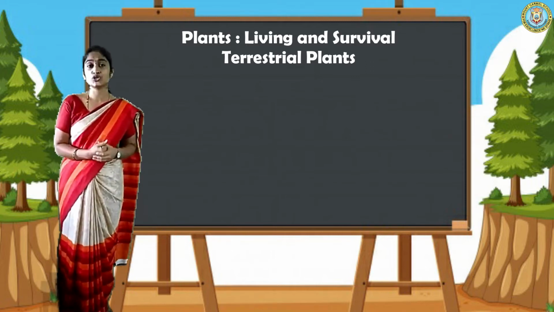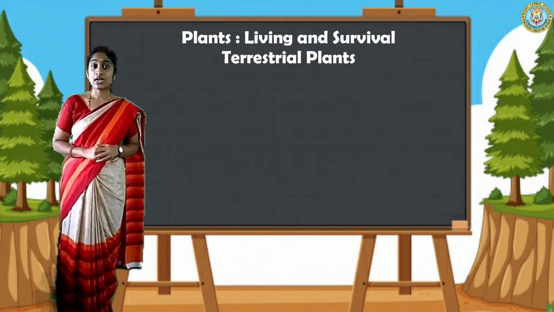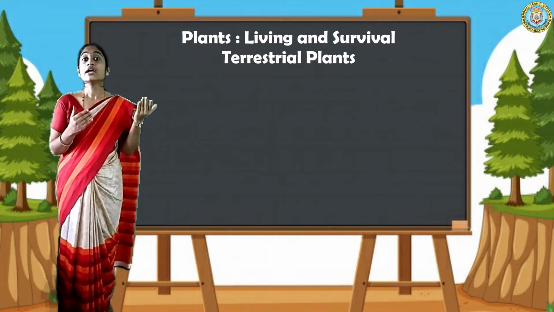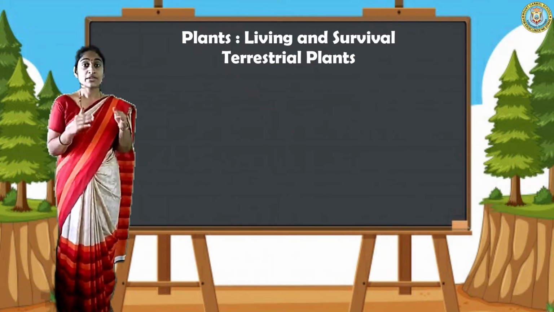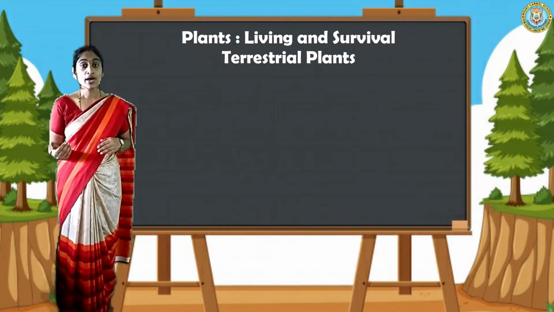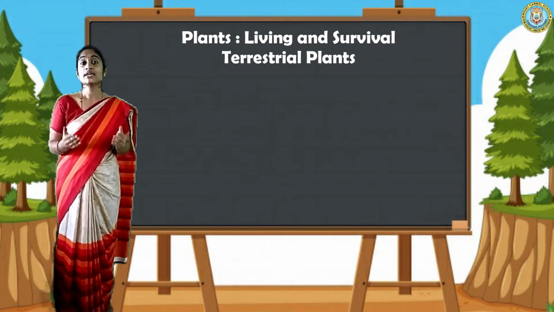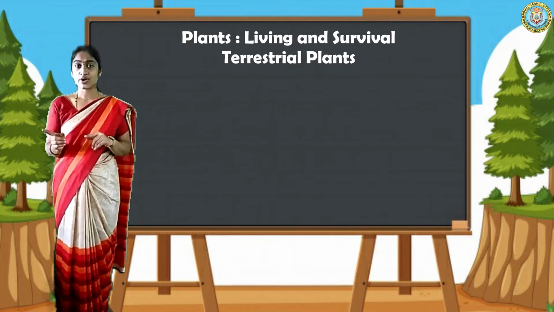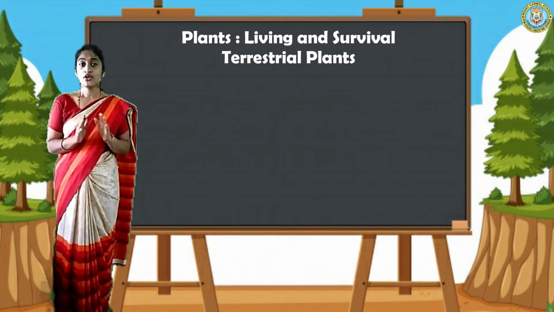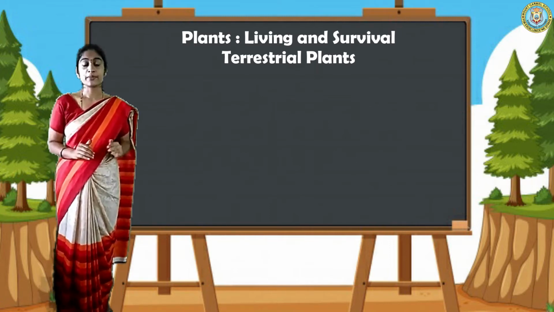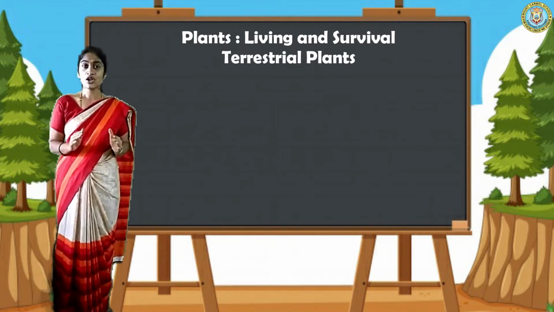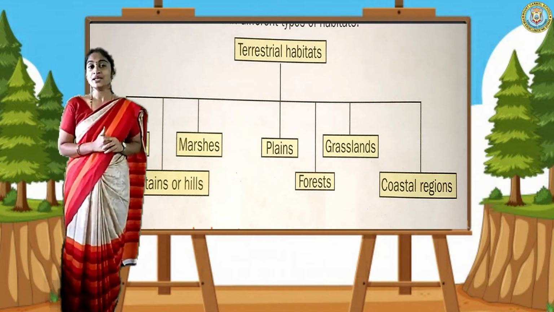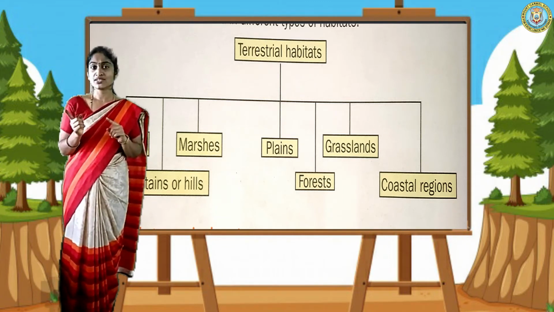For the plants also, there are two types of adaptation. Some plants can grow on land, that are called terrestrial plants. But some plants can grow in water, so they are called aquatic plants. Okay, my dear students, terrestrial and aquatic, these two words are very easy to understand. Now let us learn only about terrestrial plants today. Terrestrial means land. You have to understand the topic.